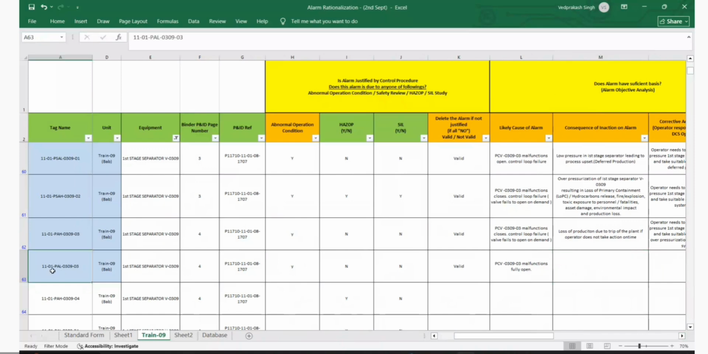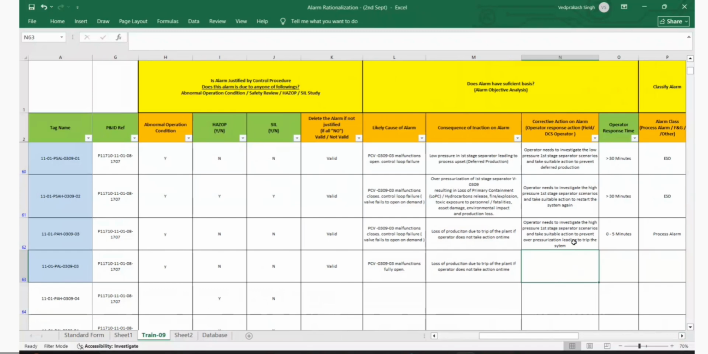So if this PAL operator gets it, he has to take action. If he doesn't take action, ultimately trip will happen. So I will say it will cause loss of production due to the trip of the plant if the operator doesn't take action on time. Yeah, this is correct.